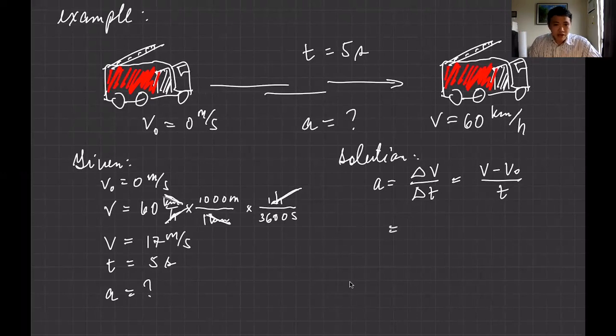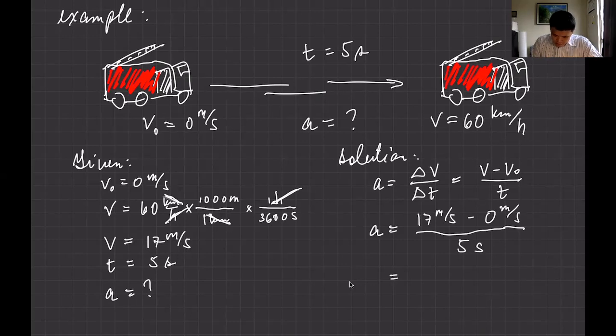So just substitute the value now. So you have 17 meter per second minus 0 meters per second, so it doesn't matter, over the time, which is 5 seconds. Okay, so you should get an answer of, what is it, 17 divided by 5.